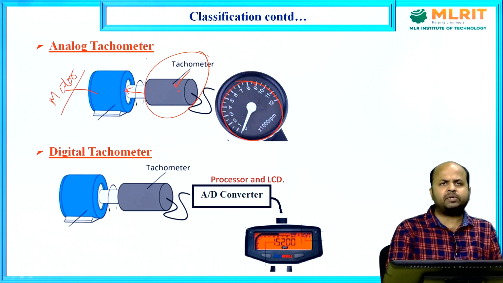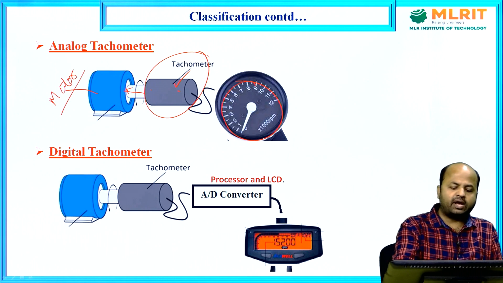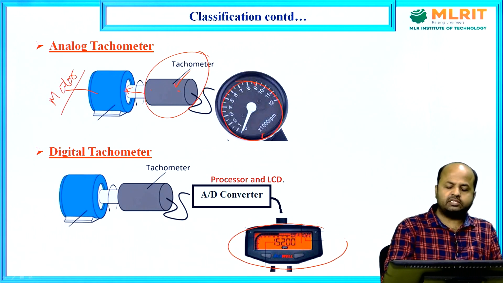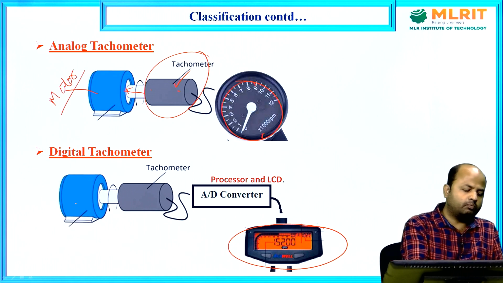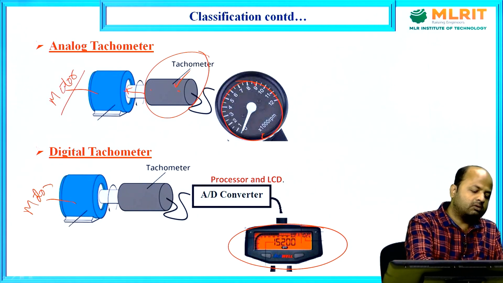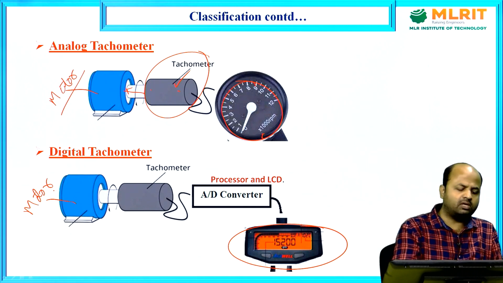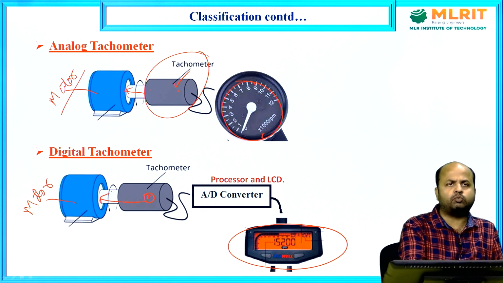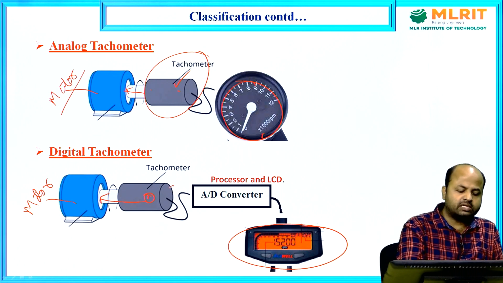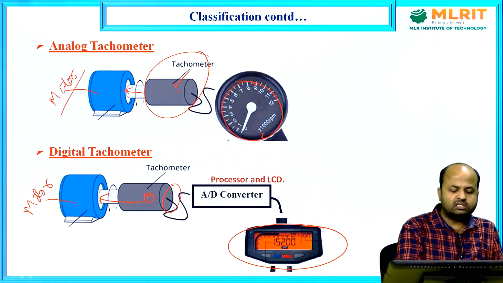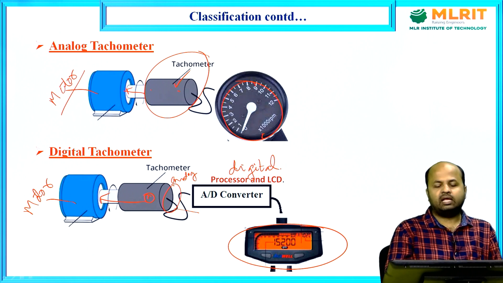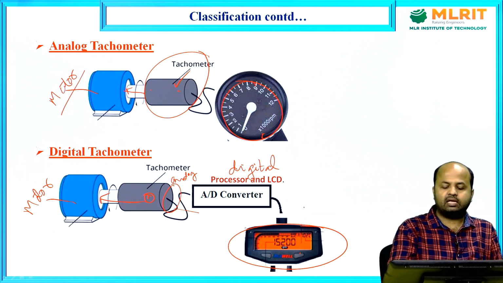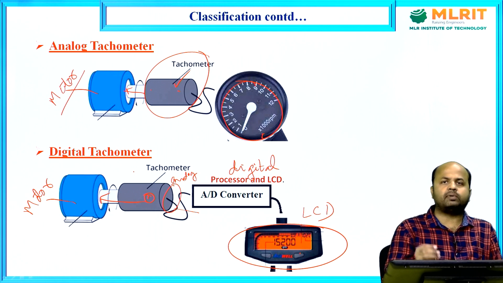In digital tachometer, the only difference is that instead of analog display, I will be using the digital display. See, the configuration is same. The motor is there, whose rotational speed I will be calculating. I will take the tachometer and couple this tachometer to this motor. After that, I will convert this analog output voltage of the tachometer to digital data, and this digital data I will feed to the LCD display. So, the tachometer will become a digital display tachometer.